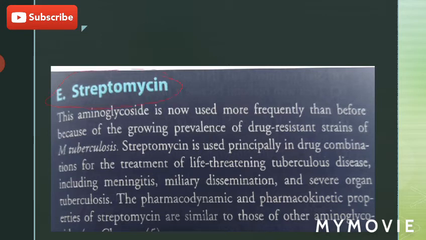Streptomycin. Streptomycin, as we know, is an aminoglycoside, and it is now used more frequently than before because of the growing prevalence of drug-resistant strains of Mycobacterium tuberculosis. Streptomycin is used principally in drug combinations for the treatment of life-threatening tuberculous disease, including meningitis, miliary dissemination, and severe organ tuberculosis. So it is used in resistant Mycobacterium tuberculosis infections.